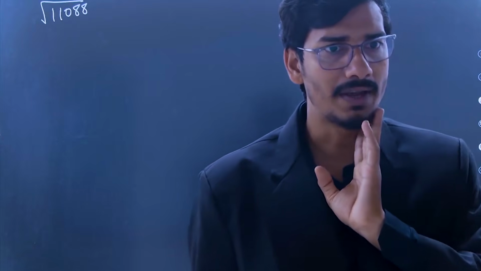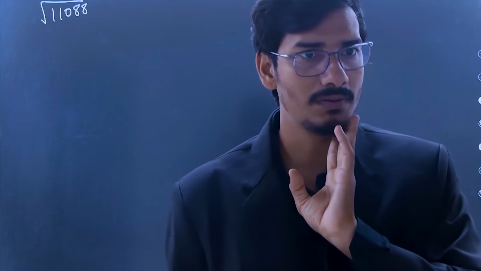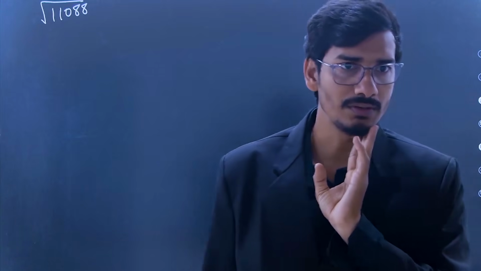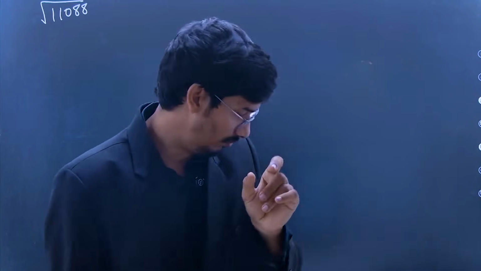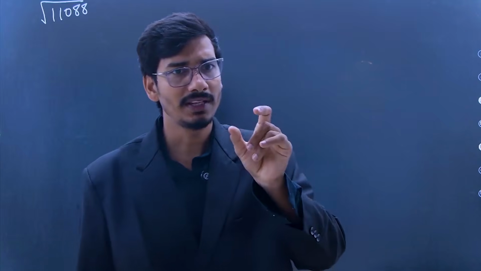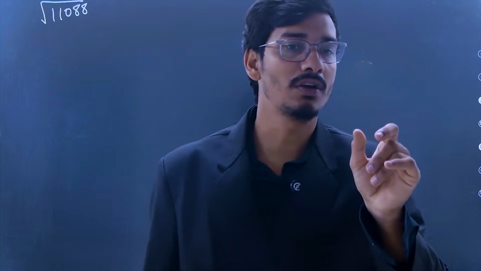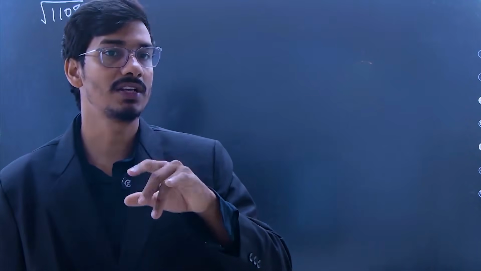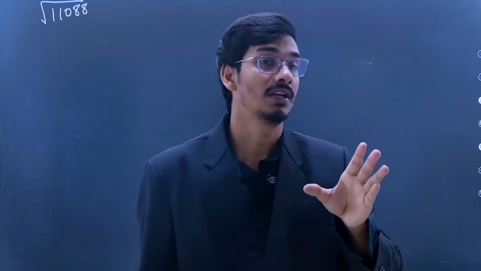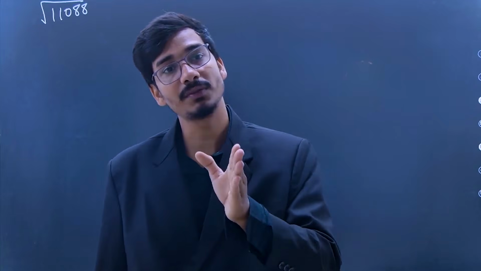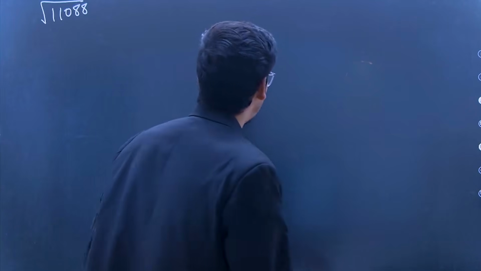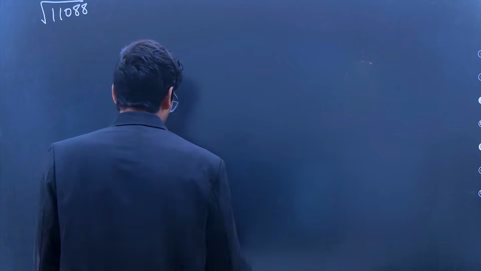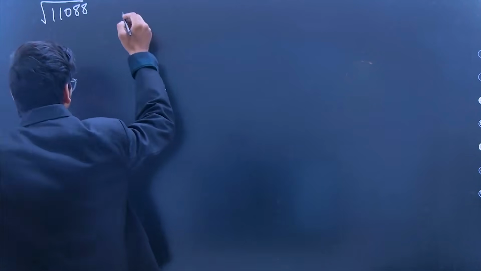Sir, what if a factor comes an odd number of times? Then what do we do? If a factor comes an odd number of times, that number is not a perfect square, so we will not get a square root quantity in natural numbers. That is another kind of number; in decimal form we can say.